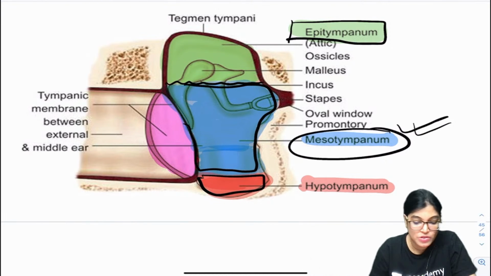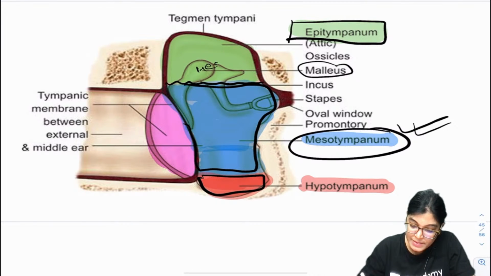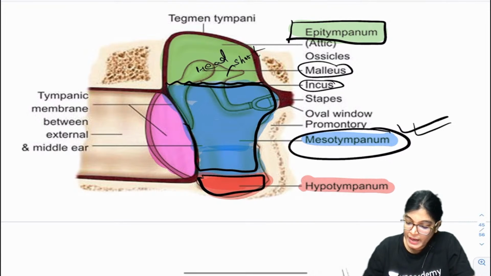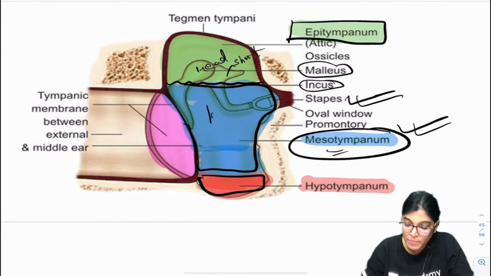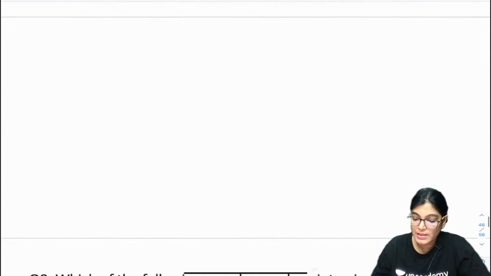Let's see which structures are located where. In the epitympanum we have the head of malleus. We have the incus, the short process of incus. The stapes is lying in the mesotympanum. The long process of incus is also lying in the mesotympanum. So write down.